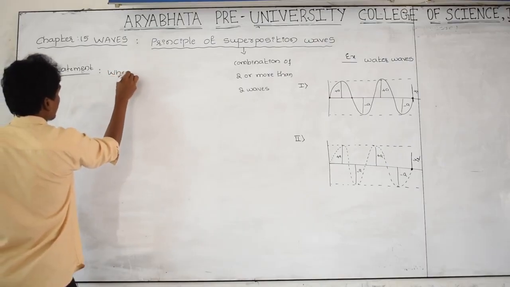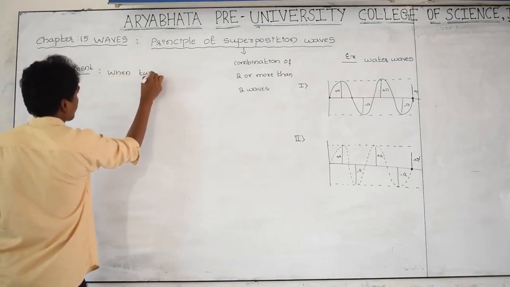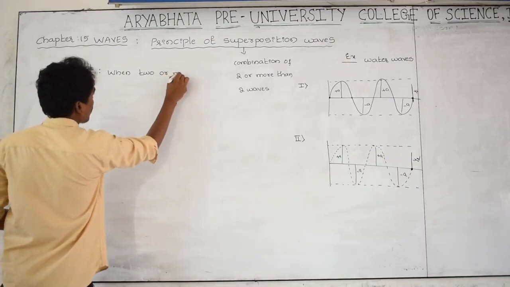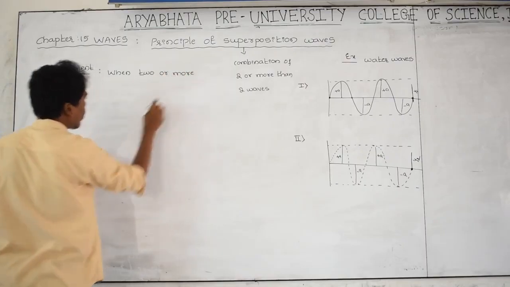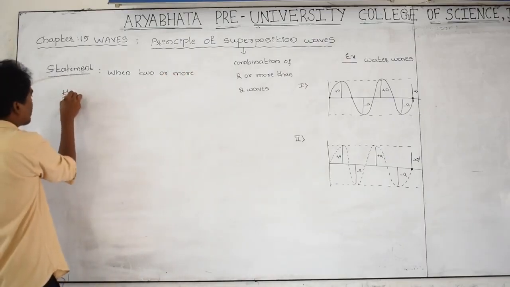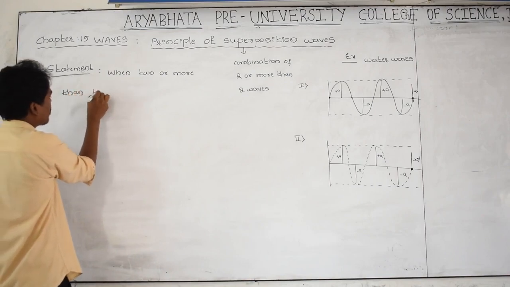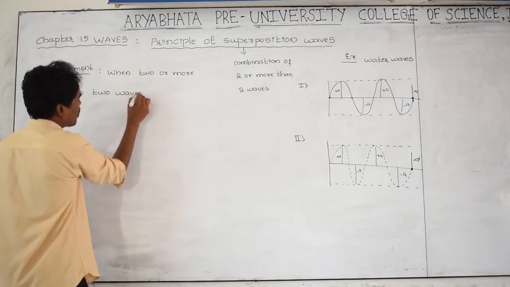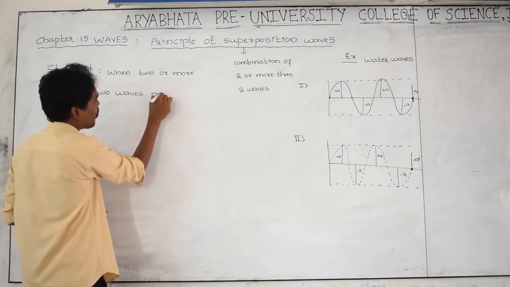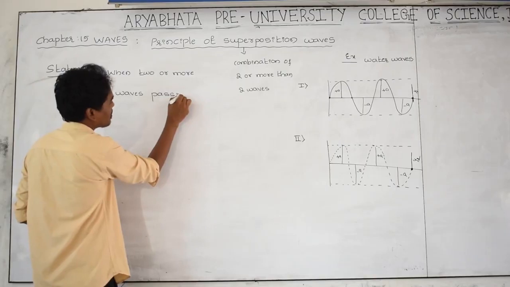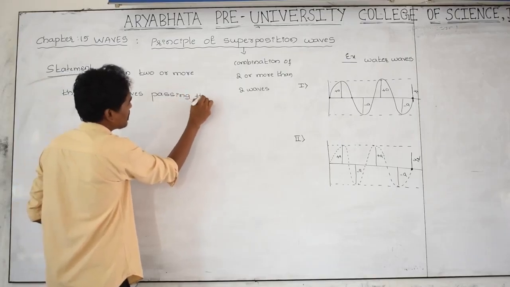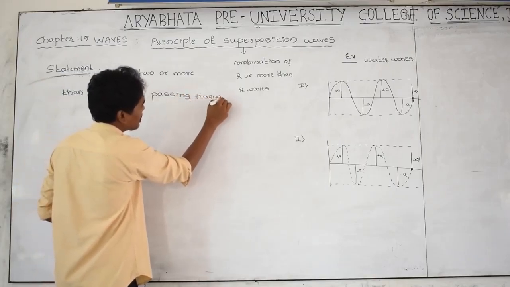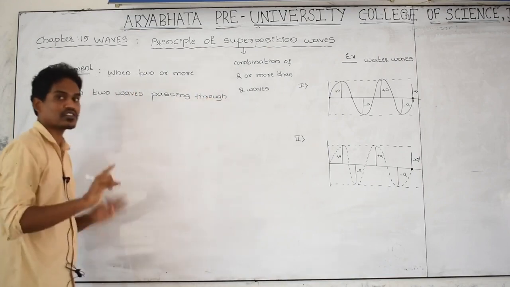When two or more than two waves are passing through a given point in a medium, then the resultant displacement at that point is the algebraic sum of the displacements of individual waves, means separate waves, at that point. For reference you have considered one point on the surface of the water.